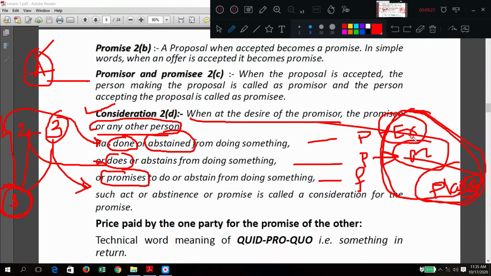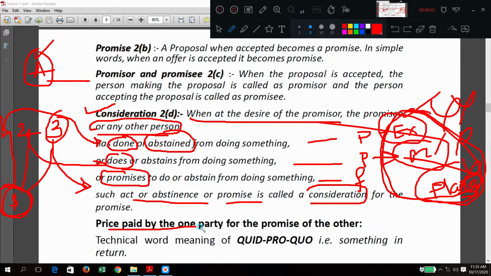Okay. So these are the consideration parts that he is going to do, he is not going to do something. Okay. So such act of abstinence or promise is called consideration. So whatever these things are there, these are called as considerations. So similarly, you can frame other examples also. Just given for understanding.